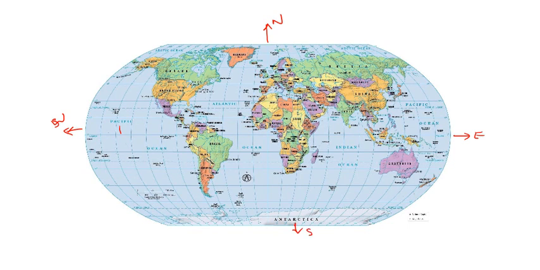So oceans: the Pacific Ocean 1, then Atlantic Ocean 2, then here Arctic Ocean will be there 3, and here this is the Indian Ocean 4, and here Southern Ocean is there 5.